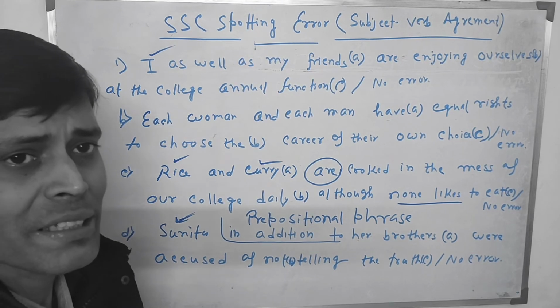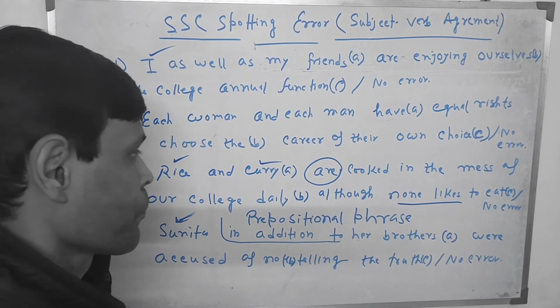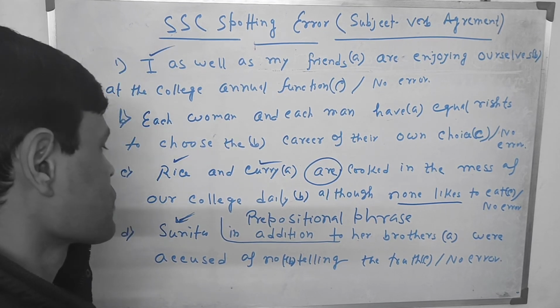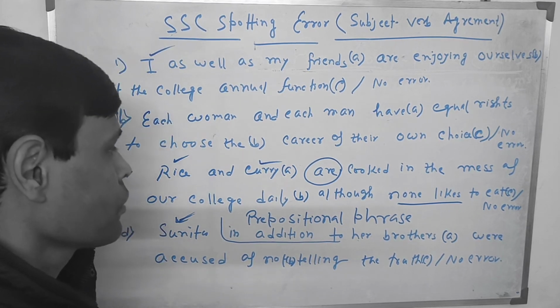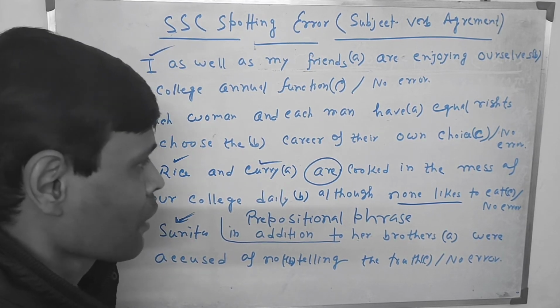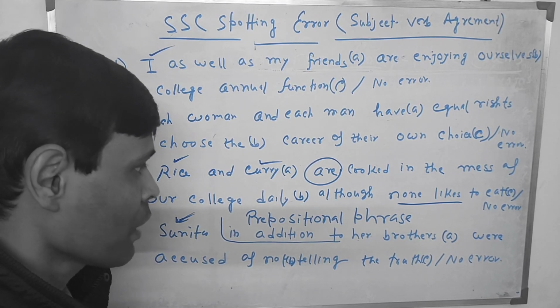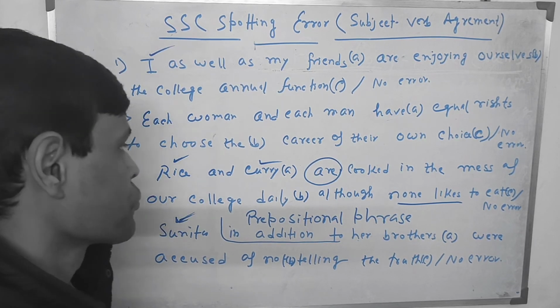Rice and curry, why is it a mistake? I am going to say "is", because both indicate the same purpose or both have the same position. This means both are cooked in the mess of our college daily. So both indicate the same thing. So however plural the subject is, however plural the form is, the subject must be singular, and instead of a plural verb, a singular verb should be used.